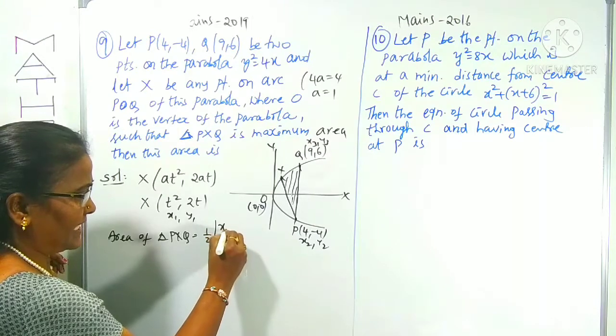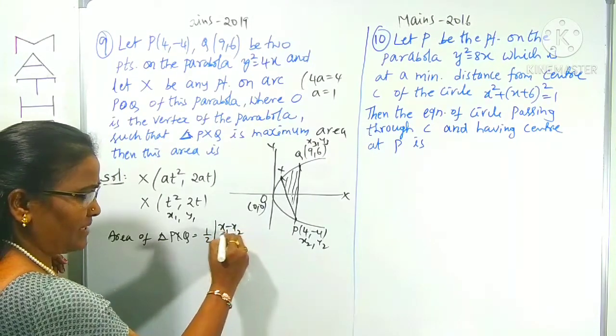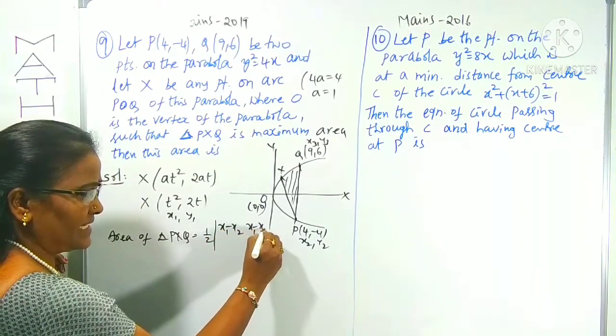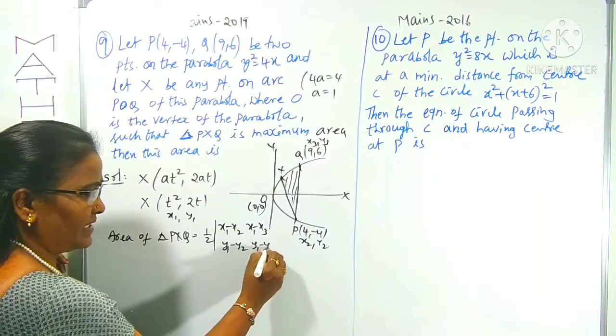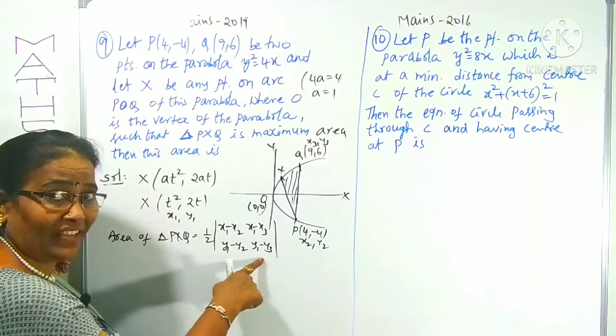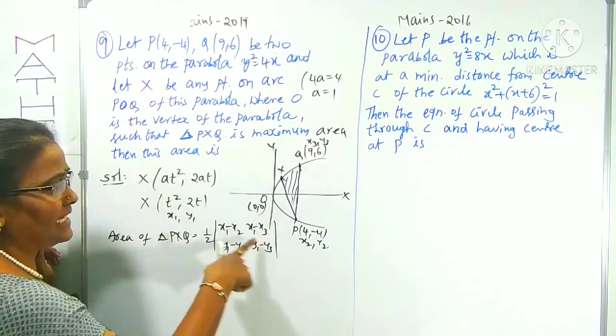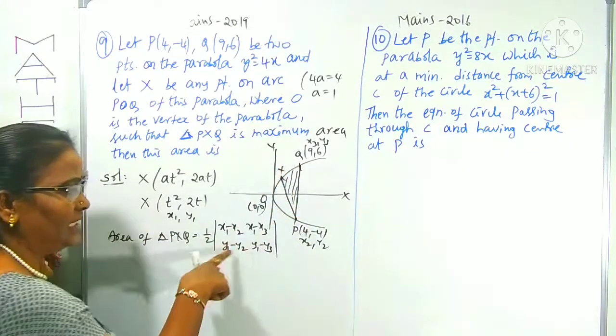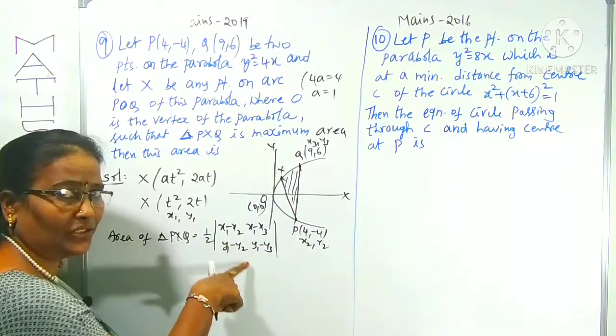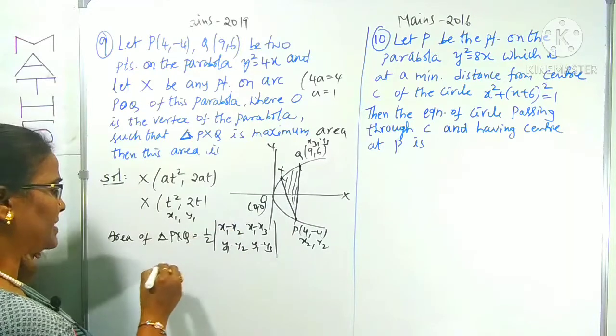I am giving it again here: x1 minus x2, x1 minus x3, and y1 minus y2, y1 minus y3. This is the area of the triangle formed by the 3 vertices (x1, y1), (x2, y2), (x3, y3). This is one of the shortcut methods, the determinant method. That is all I am using here.